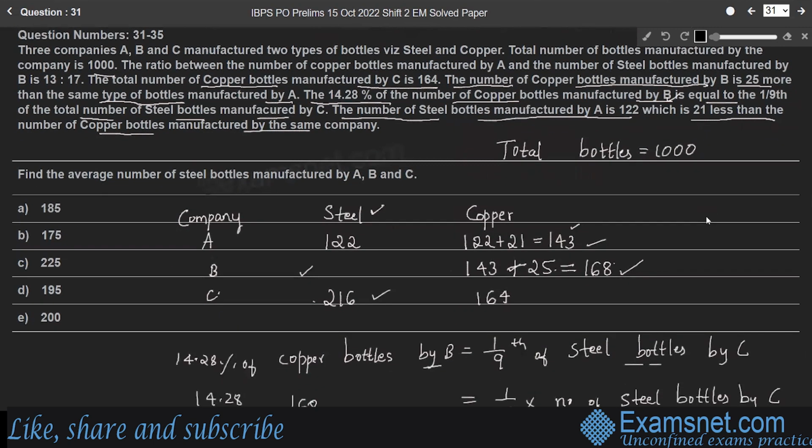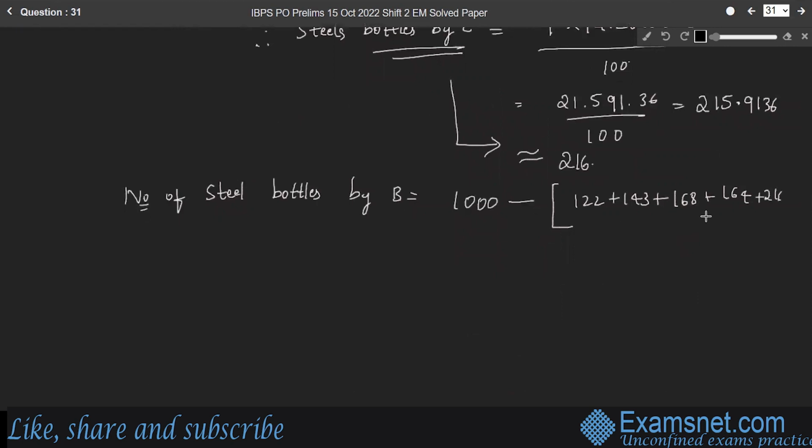This gives 187. Company B manufactures 187 steel bottles.